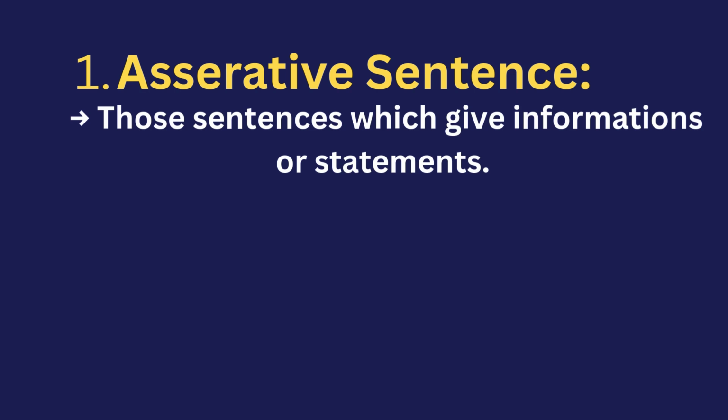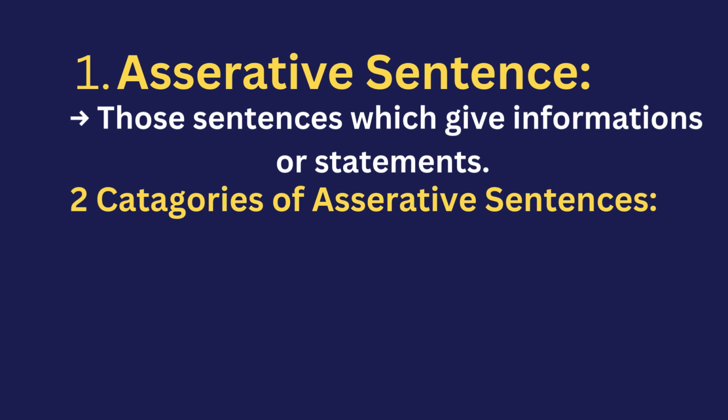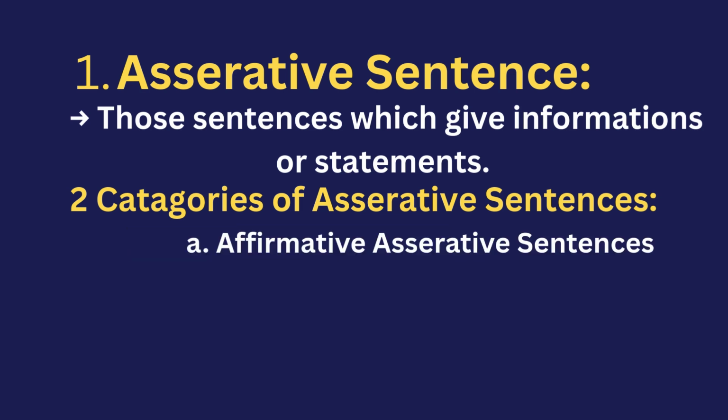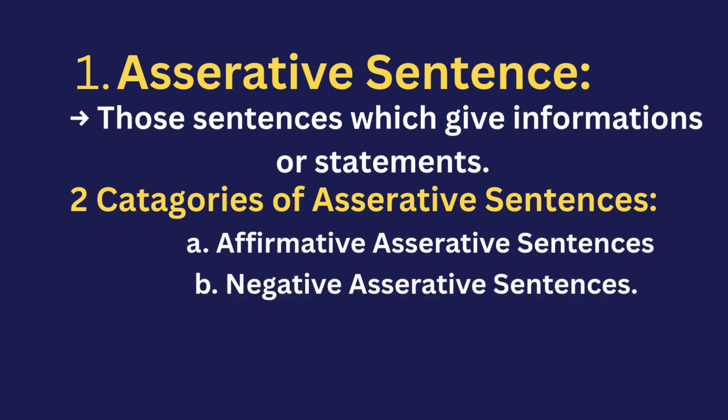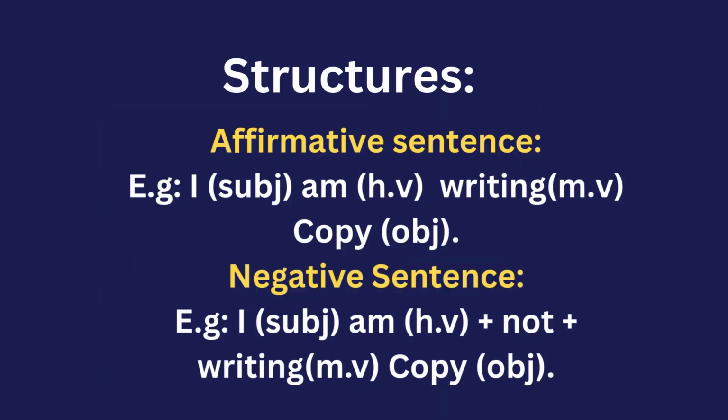Now let's move on to the categories of assertive sentence. Basically, there are two categories: first, affirmative assertive sentence, and second, negative assertive sentence. Let me tell you the structure of the affirmative sentence and the negative sentence.